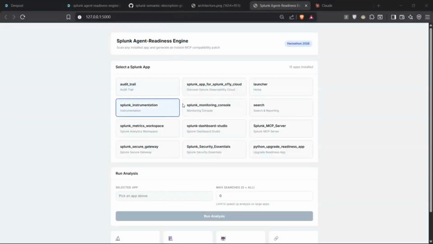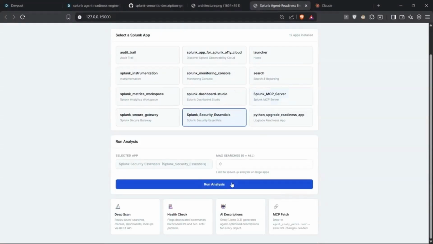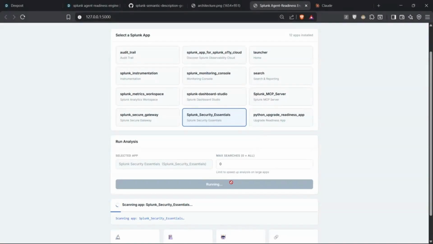This is our tool. As you can see, it automatically shows all the Splunk apps installed in your enterprise account. You can select which app to generate descriptions for. So we are selecting Splunk Security Essentials. This takes some time, so I will skip this loading process to show you the result of our tool.